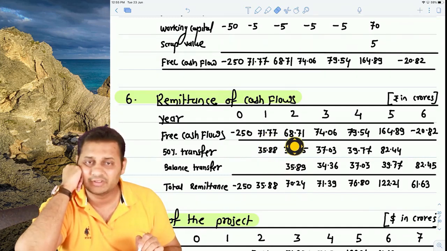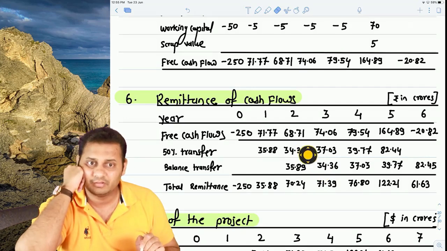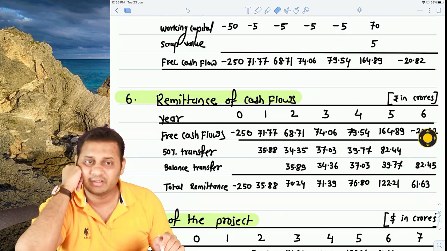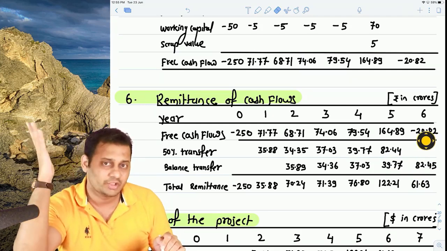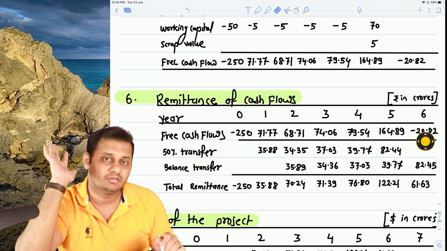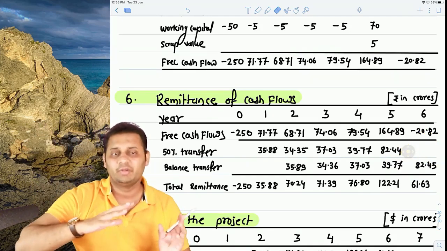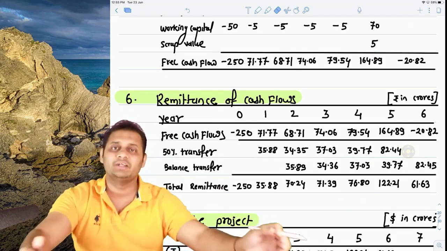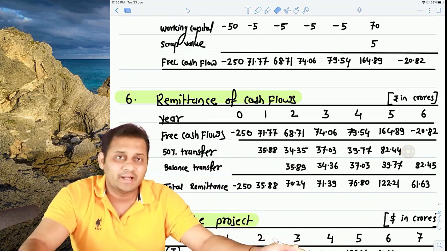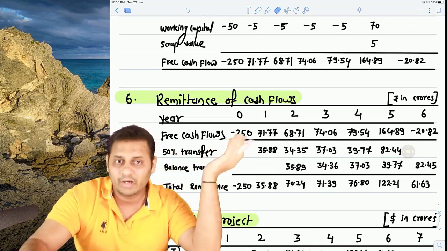Similarly, 50% of 68.71 is 34.35. So 34.35, 34.36, it will become 68.71. This is how we did all the calculation, and for the 5th year 82.44 and 82.45. Remember, in the 6th year there is a cash outflow, so there will not be any transfer for the 6th year. You cannot say, sir, you did 50% of positive figures, so you should do it for the negative figures as well. This is applying maths and not brain. So you have to apply the brain also here.